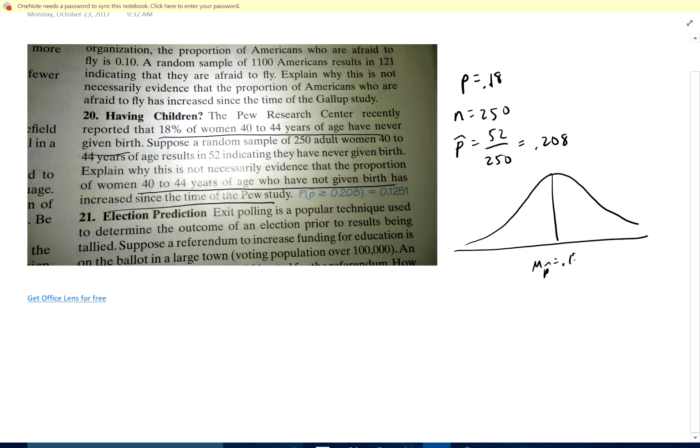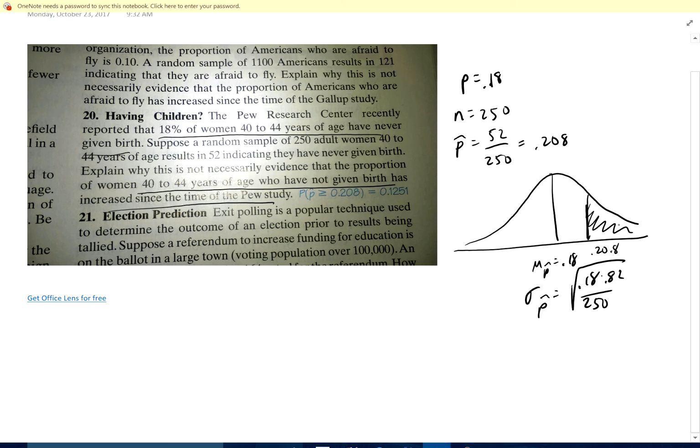Explain why this is not necessarily evidence that the proportion of women 40 to 44 years who have not given birth has increased since the time of the Pew study. Well, if I look at the sampling distribution, mu sub p hat is 18%, sigma sub p hat is the square root of 0.18 times 0.82 over 250. And we're basically saying, what's the chance that I get a sample of 250 and have them be 20.8% or more?